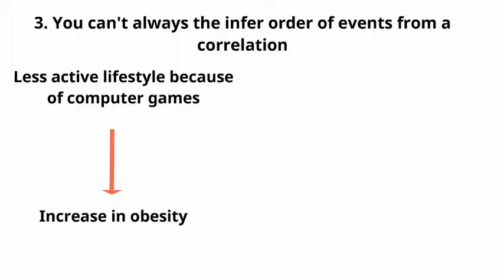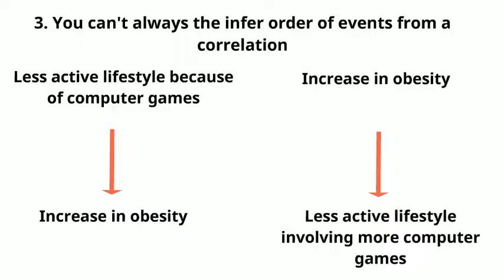Thirdly, it's difficult to infer the order of events from a correlation. Going back to our obesity and computer games example, we initially proposed the idea that playing computer games leads to obesity. But isn't the opposite also possible? That obesity, brought on by other factors, leads to people following less active hobbies, such as playing computer games. In this case, obesity is causing the computer game use, rather than the other way around.